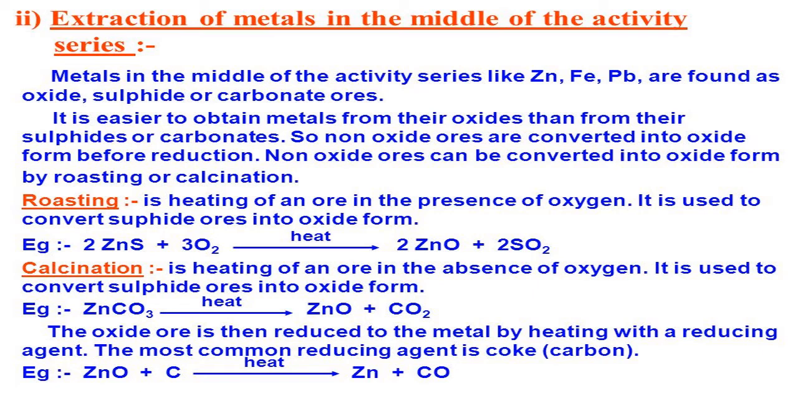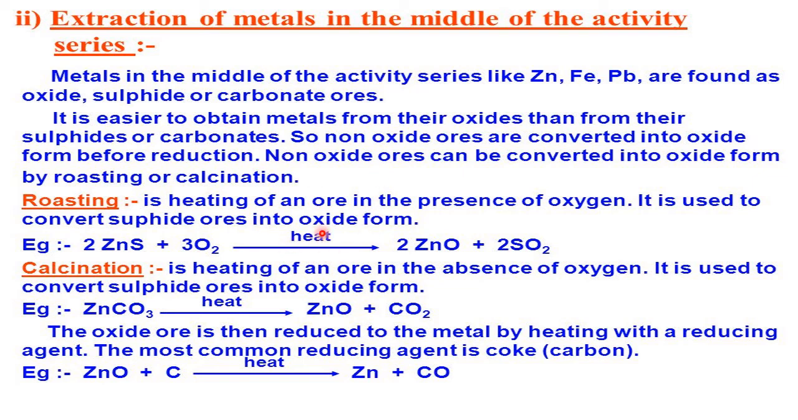Now the bond is a little stronger, so we need heat plus some special agent. That agent is called what? A reducing agent. Okay. So here we use some special chemicals which act as a reducing agent, and that reducing agent will reduce the ore into the metal. Okay. Right.